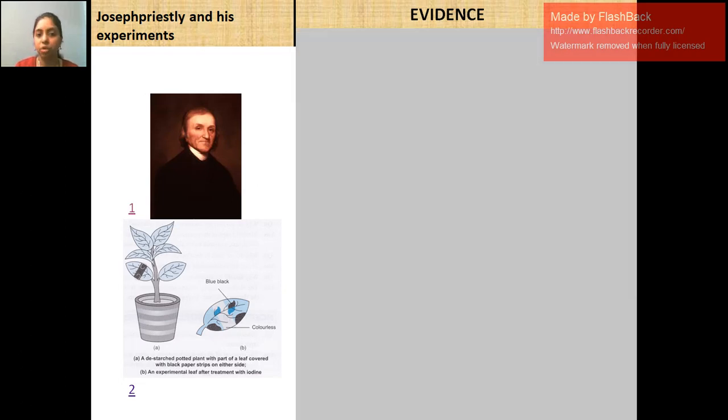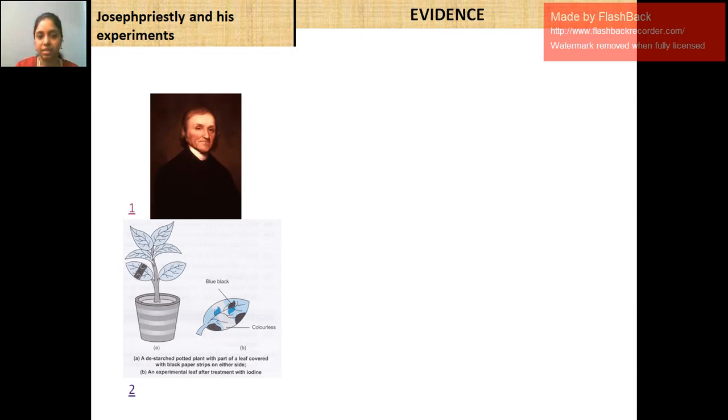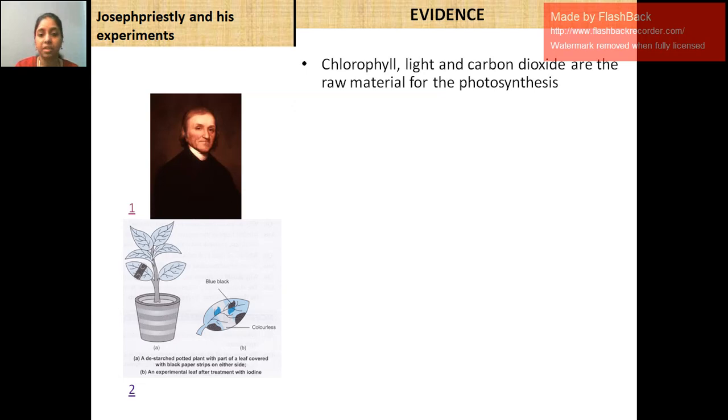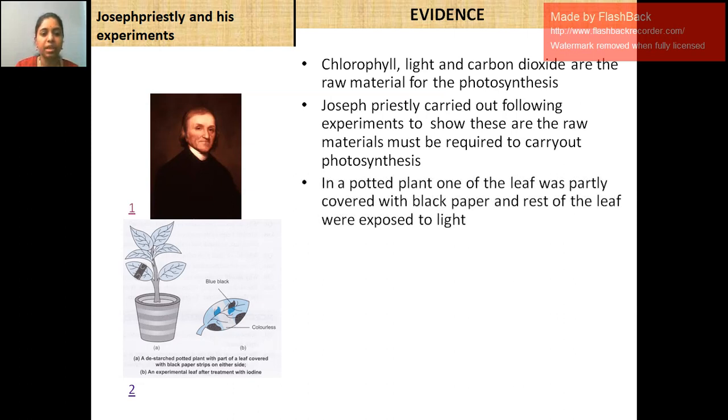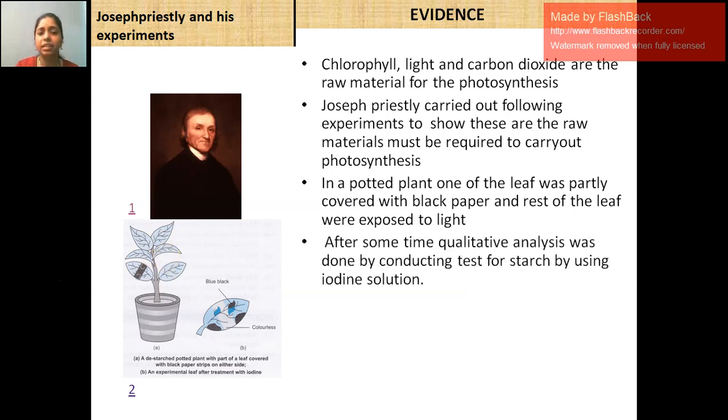Next, evidence to support the topic. Many scientists worked towards it. First, we study what Joseph Priestley did. To show that chlorophyll, light and carbon dioxide are very much necessary to carry out photosynthesis, he conducted an experiment. He took a potted plant and covered one of the leaves with a strip of black paper. Then he kept the pot in sunlight for some time. He conducted a qualitative test.